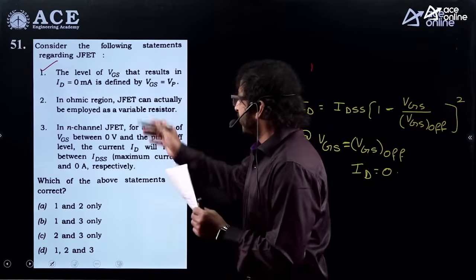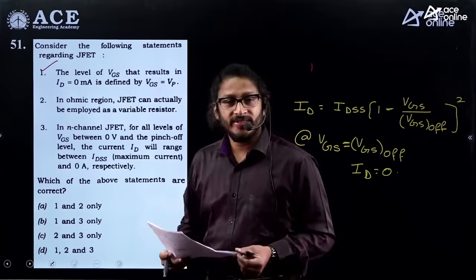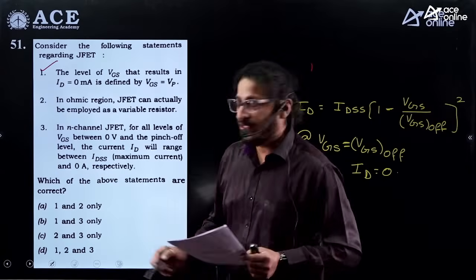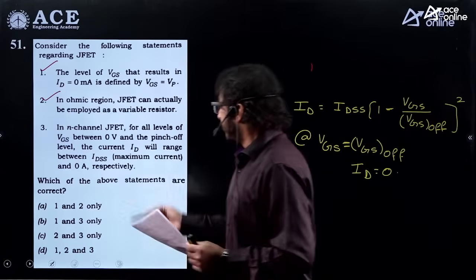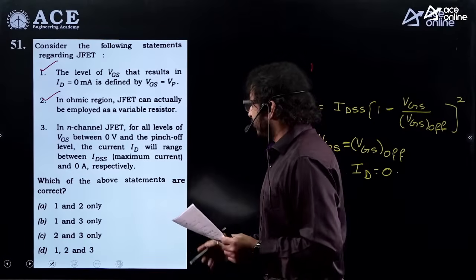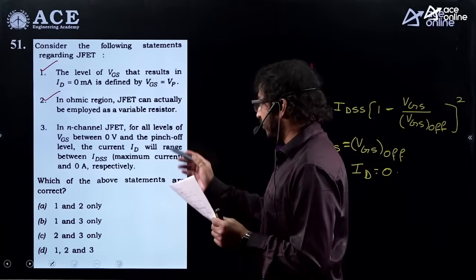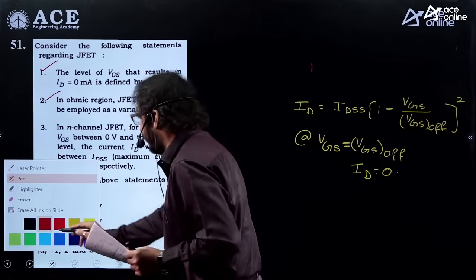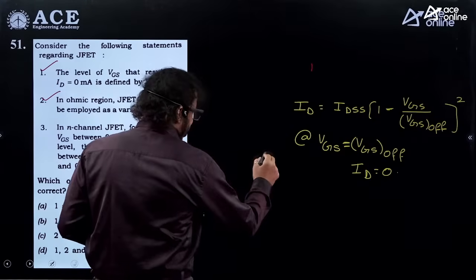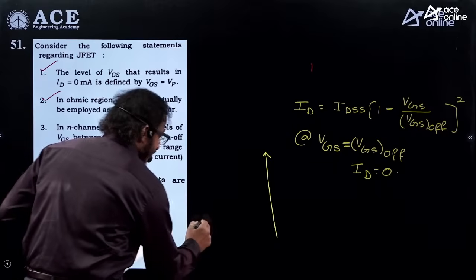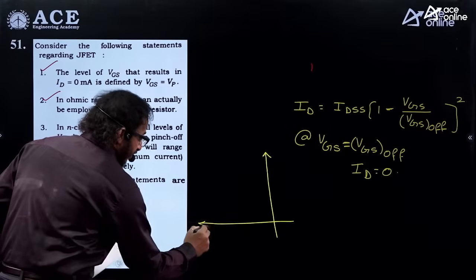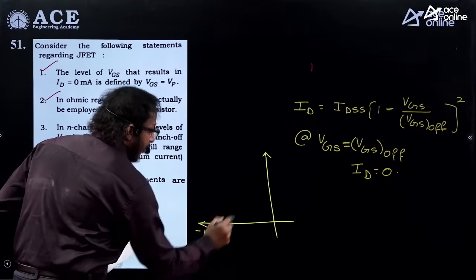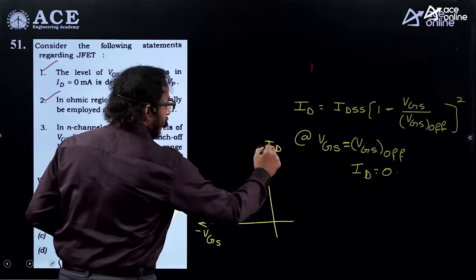And in the ohmic region, JFET, yes, we can use it as a voltage variable resistor. A number of times we discussed, correct. And what is the next case? In N-channel JFET, for all the levels of VGS between 0 volt and pinch off level. See, what is he asking here? N-channel. N-channel indicates, see here, the transfer characteristics we have gone through. It is like this, minus VGS, and this is ID. True or not?